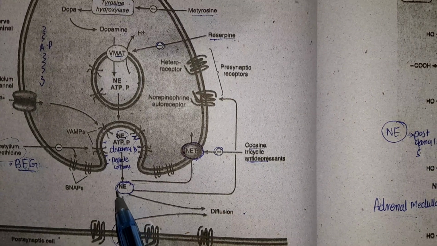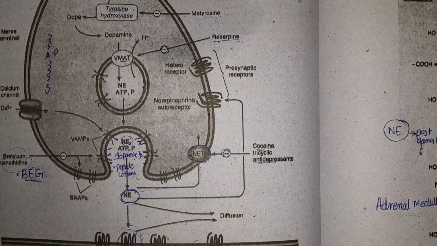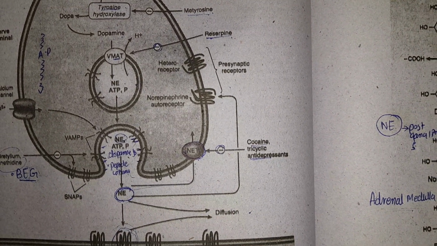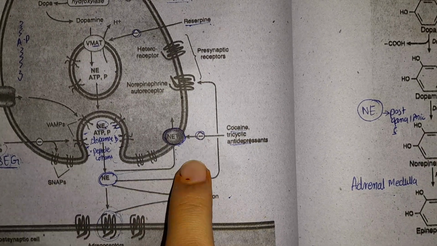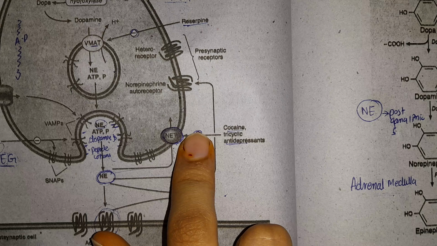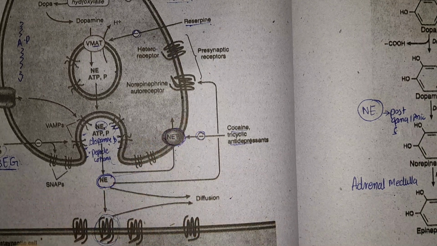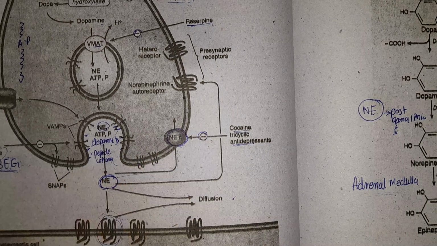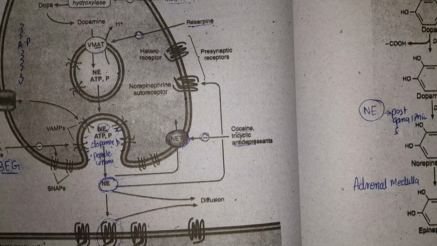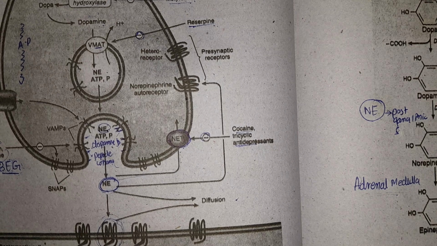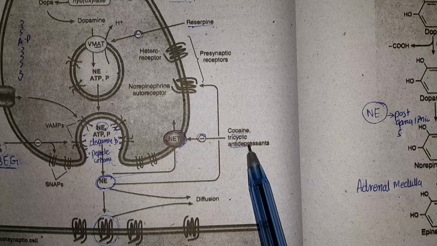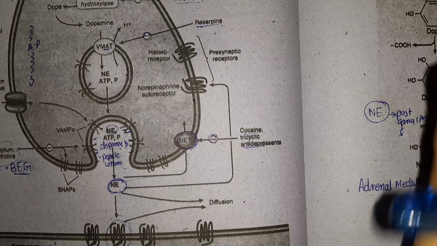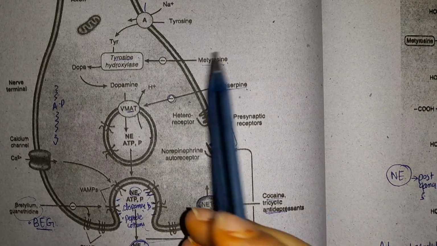Because your norepinephrine is now present in the synapse in more amount, and this more amount will activate the adrenoreceptors in more number. So if this drug is blocking the reuptake, it is increasing the amount in the synapse, and it produces more mood elevation and increased activity, and cocaine and tricyclic antidepressants are known for that. So four drugs we have remembered.